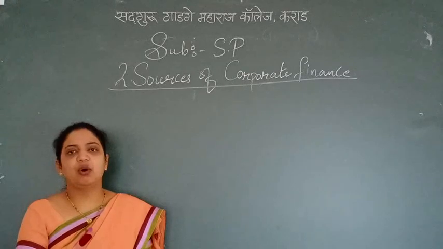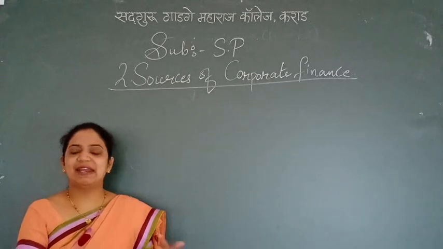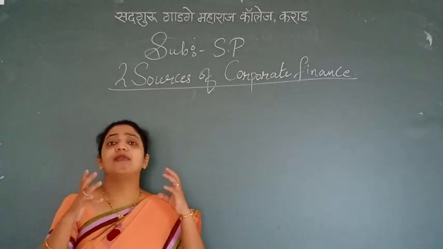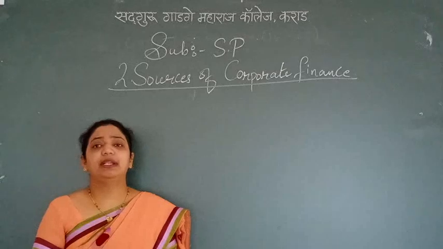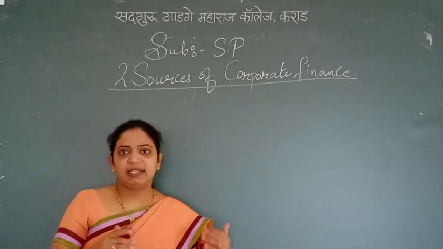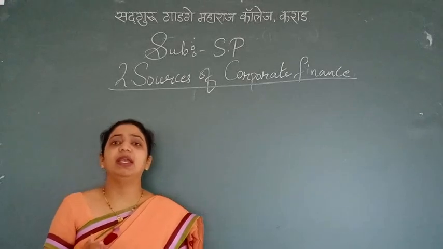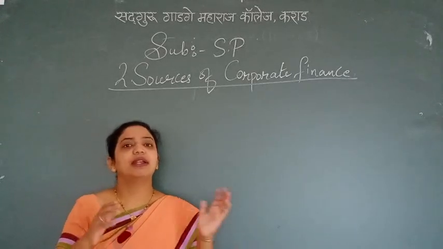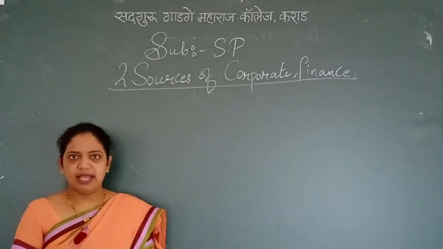So the owned capital which we have seen is divided into shares and retained earnings. From where will you get the owned capital? You will get it in the form of shares. Either you issue various types of shares in the company, either an equity share or a preference share, or you may use retained earnings.